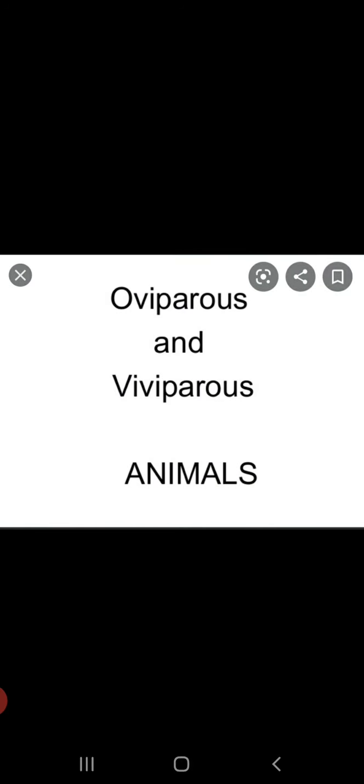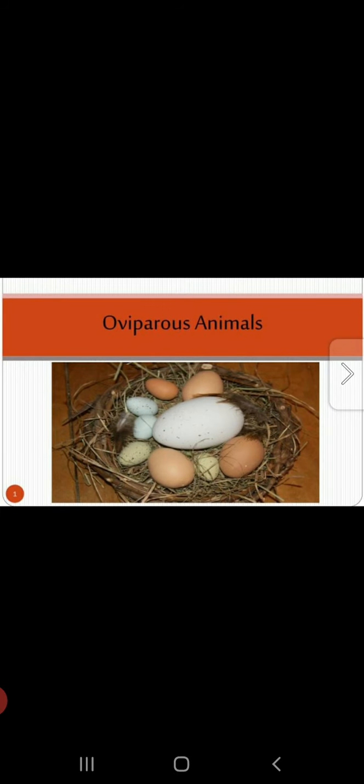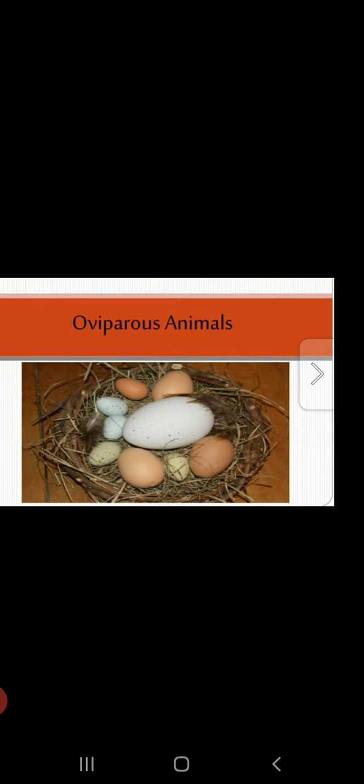The next topic that we have is oviparous and viviparous animals. Now, children, sexual reproduction takes place by two methods. Either animals lay eggs or the animals give birth to the young ones, right? Based upon this, the animals are classified as oviparous and viviparous animals. The animals which lay eggs are called oviparous animals, while the animals which give birth to the young ones are called viviparous animals.